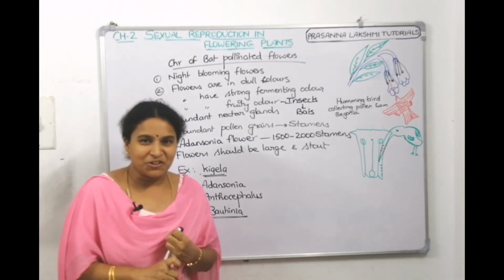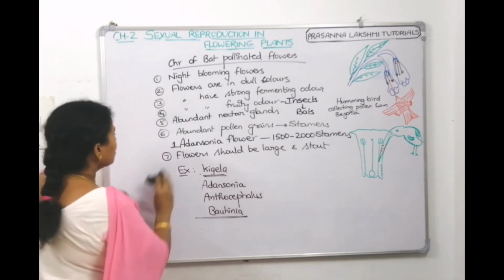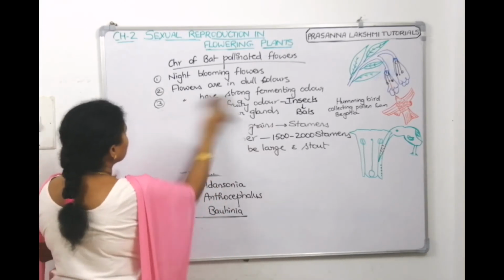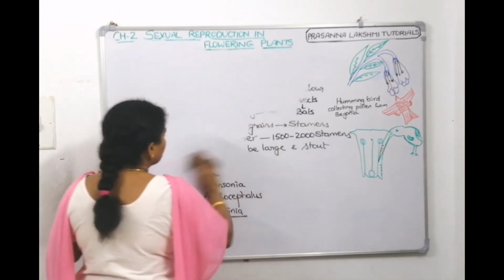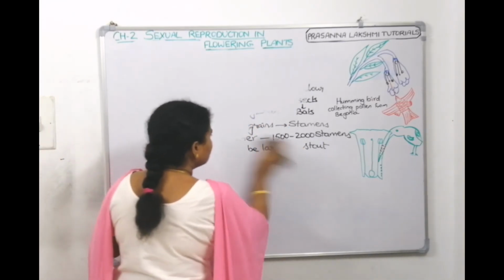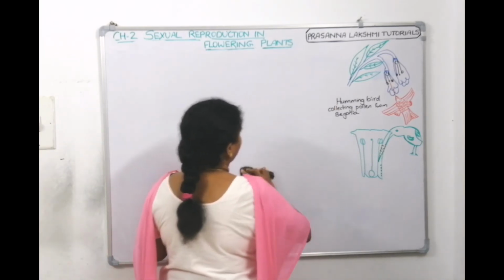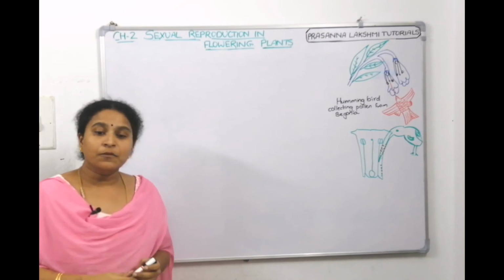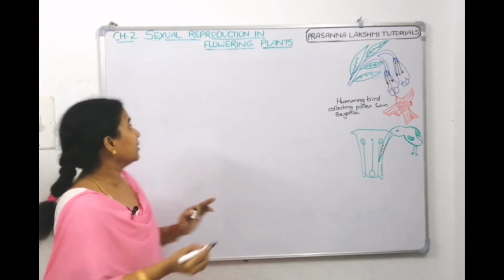So we finished ornithophily, we finished chiropterophily. What are the other types of pollination? Quickly, let us have a glance on those types also. Have you heard of malacophily? What is malacophily? Pollination by snails, right?